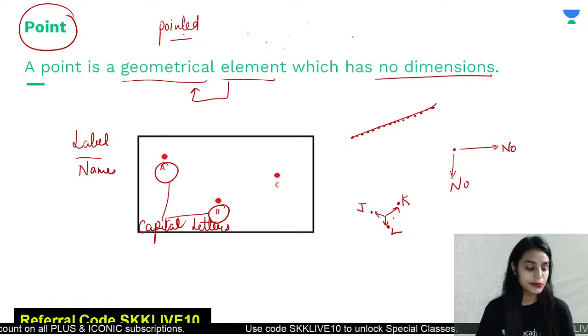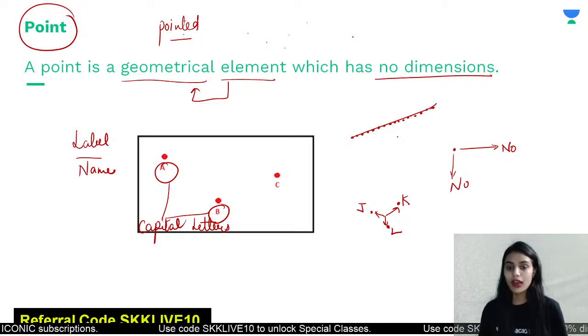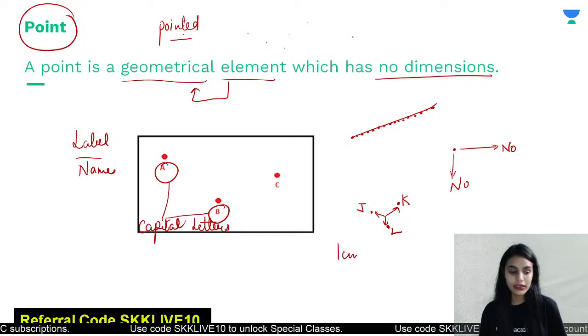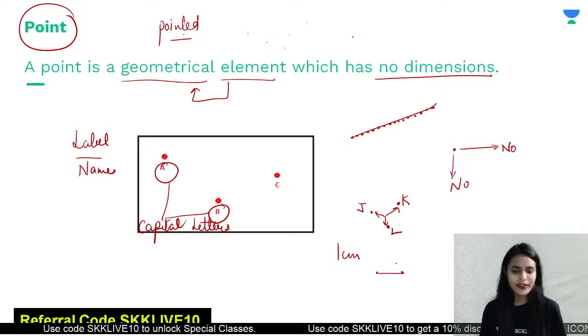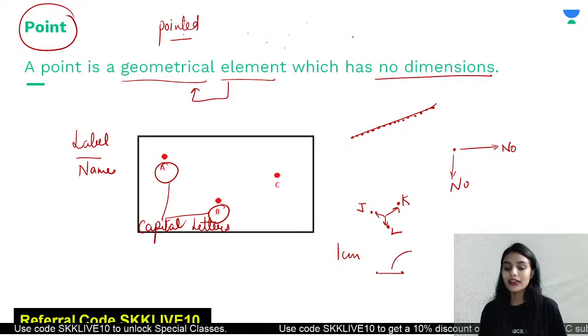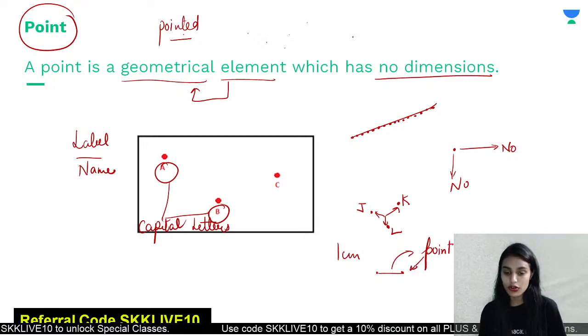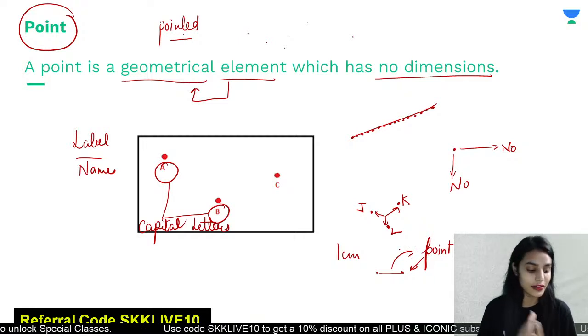Because, for example, if we have to make a 1 centimeter line, one point is at 0 and another at 1. Very good, Atul. Yes, if you have to draw a line of 1 centimeter, as Atul said, first of all you will draw 1 point here and 1 point here, and then you will join them. You are right. So a line will be formed. For forming a line, first you need to draw some points and then you will get a line, right?